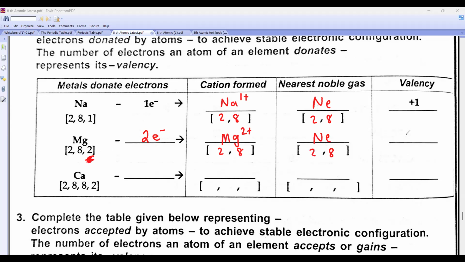How many electrons did it lose? 2. So what is the valency? Plus 2. Calcium, how many electrons will it lose, beta? 2. So what will it form? Calcium 2 plus, 2, 8, 8. Who is the nearest noble gas? Argon, 2, 8, 8. It has lost 2 electrons. So what is the valency? +2. Done.